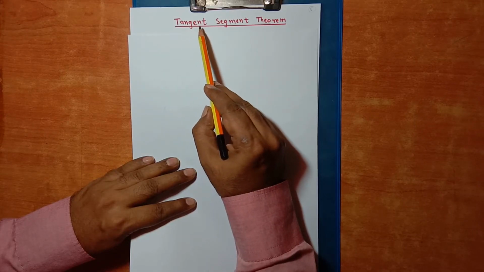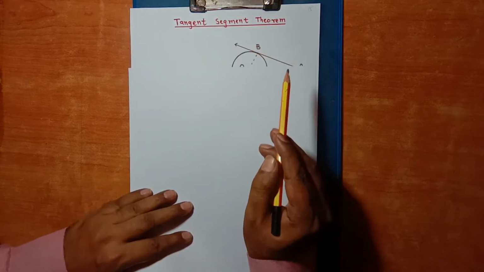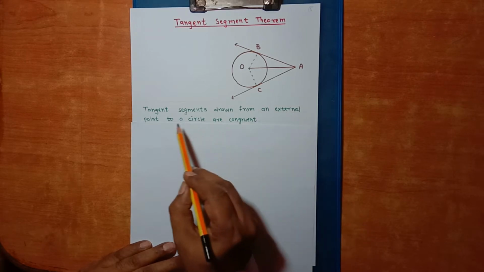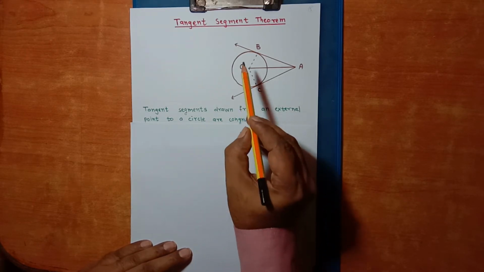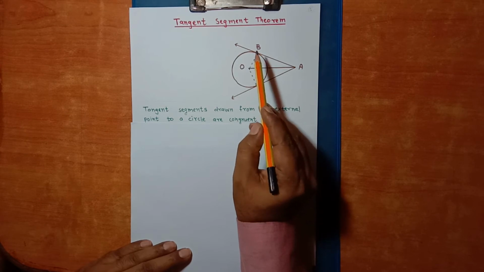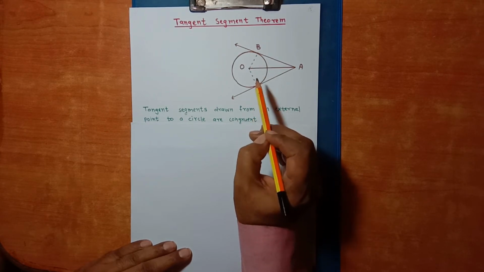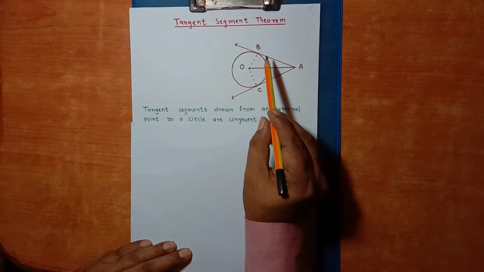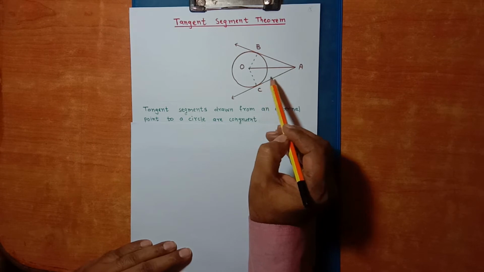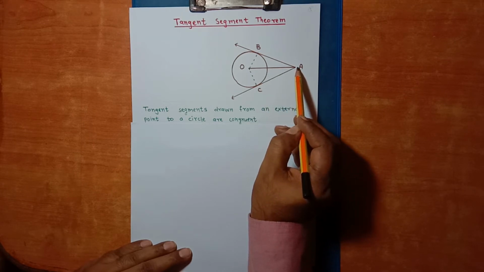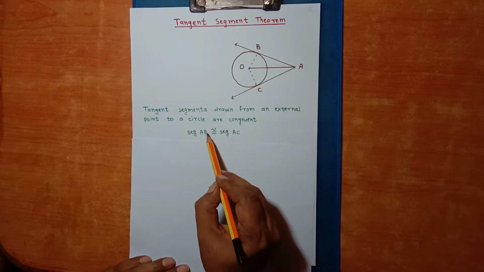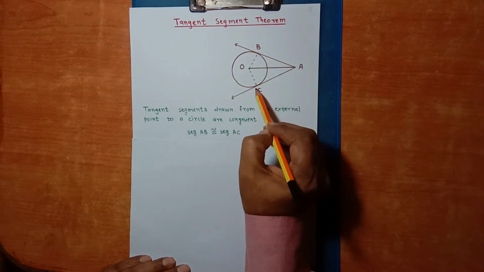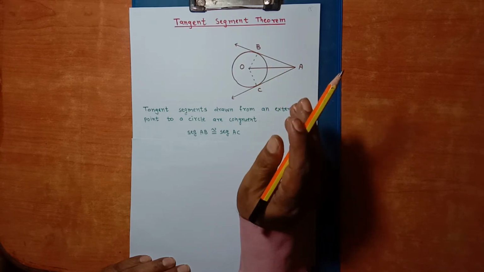Now let us study tangent segment theorem. Tangent segments drawn from an external point to a circle are congruent. Here O is the center of the circle, point B and C are point of contact. Point A lies in the exterior of the circle. Segment BA and segment CA are tangent segments. So segment AB is congruent with segment AC. Here segment AB, here segment AC, both are congruent with each other.